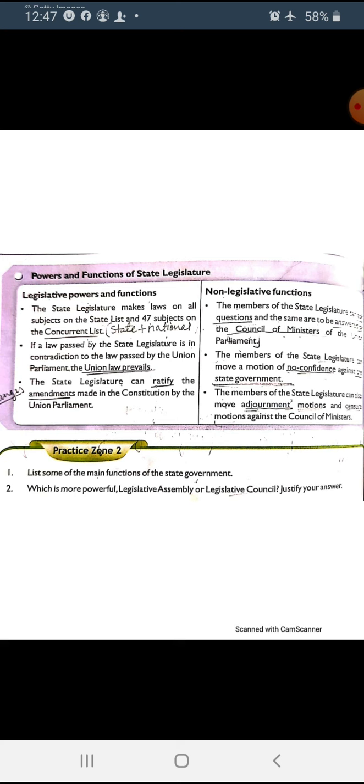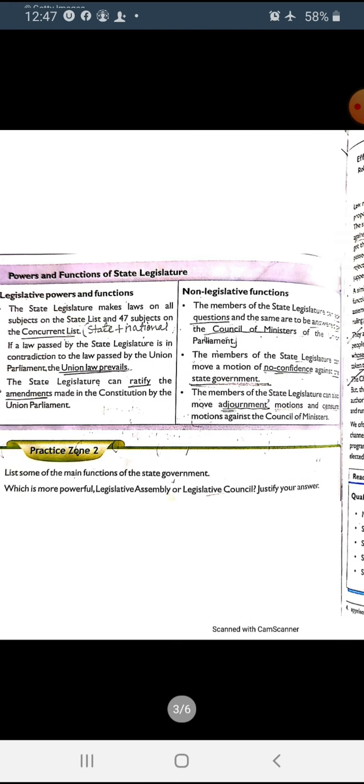Now practice zone number 2, question 1. List some of the main functions of the state government, already discussed. Which is more powerful, legislative assembly or legislative council? As we know, more members in the assembly, fewer members in the council. The assembly has more power, the council has less power. So you have to think about these questions and try to find the answers. If not, then you can see my notes.